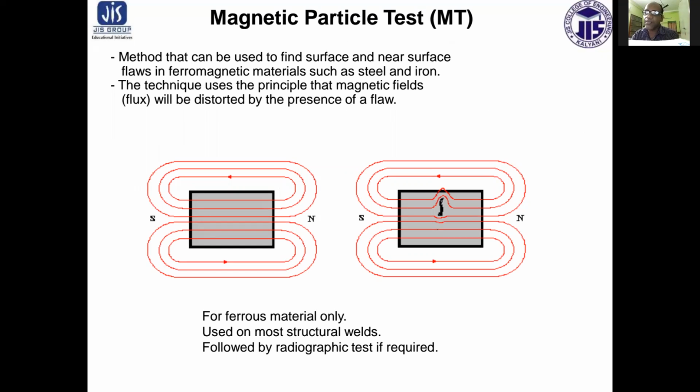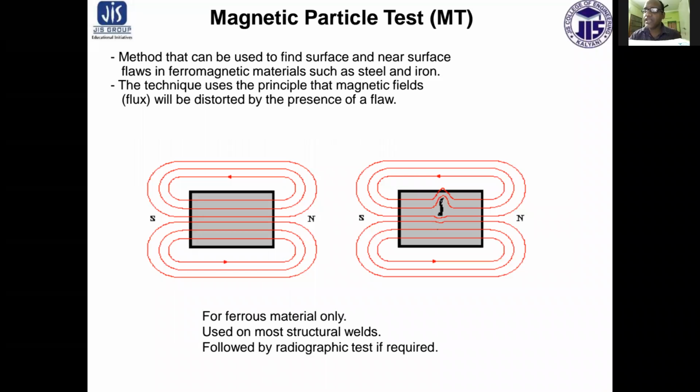Then next is the magnetic particle test. The magnetic particle testing method is done as per ASTM E709 or IS 10543 and IS 12147. These test methods are used to detect various kinds of flaws in ferromagnetic components such as welding, casting and forging of iron and steel.